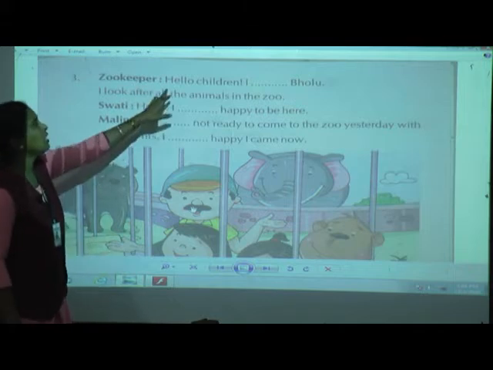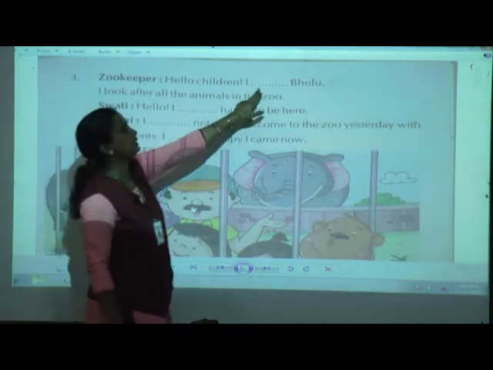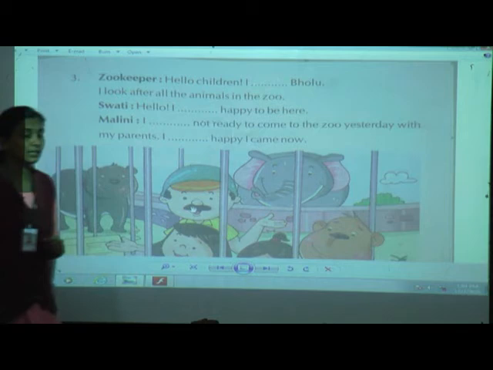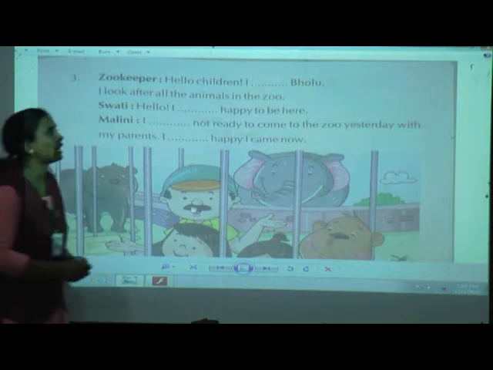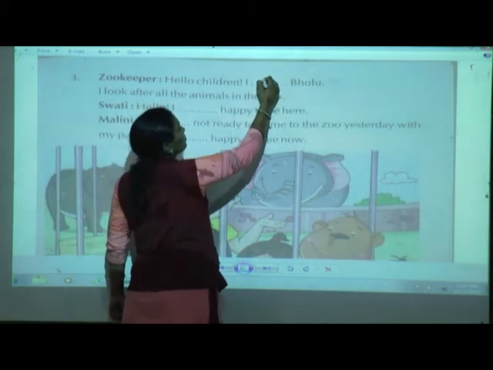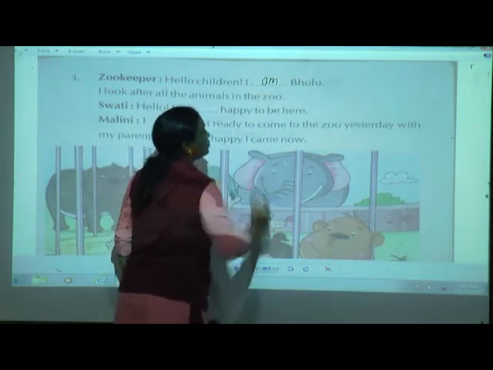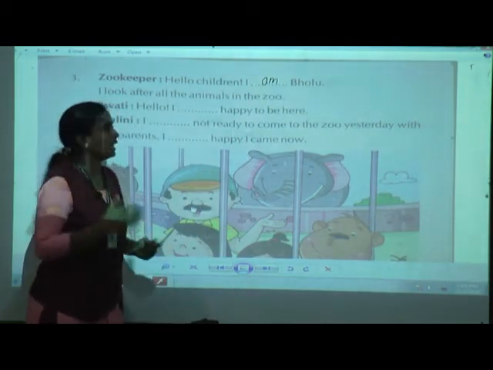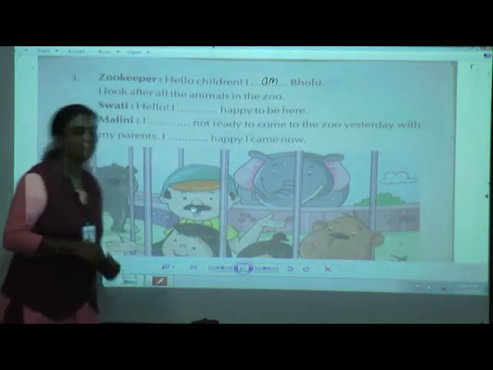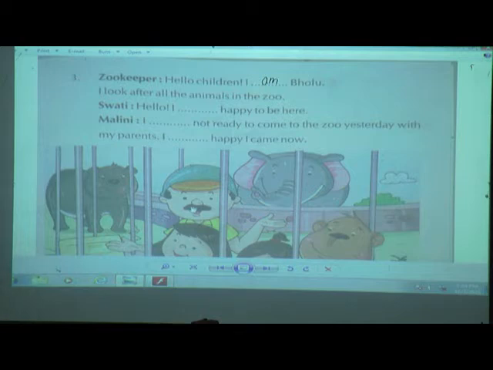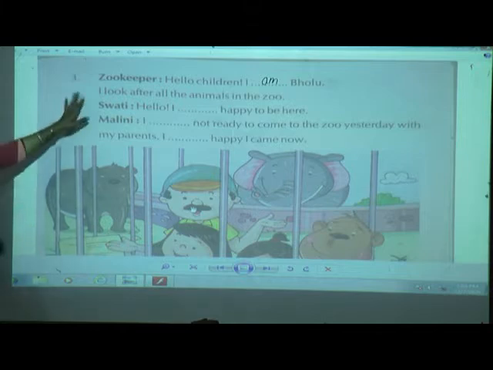The zookeeper is saying, hello children, I dash Bholu. Children, again with I, which word do we have to use? Always with I we will use am. I am Bholu, right? I am Bholu when I am introducing myself. Okay, so he is saying I am Bholu. I look after all the animals in the zoo. He is speaking about himself, right?